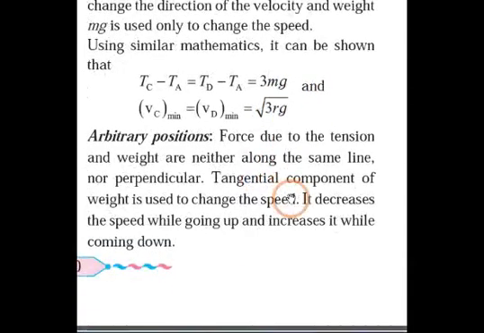Now arbitrary positions क्या है? We know that the force due to the tension and the weight are neither along the same line nor perpendicular to each other. ये कौन से कंपोनेंट है? टेंजेंशियल कंपोनेंट है. टेंजेंशियल कंपोनेंट ऑफ वेट क्यों यूज कर रहे हैं हम लोग? अभी तो हमने डिस्कस किया है चेंज स्पीड करने के लिए. It decreases the speed while going up and increases while coming down, right?